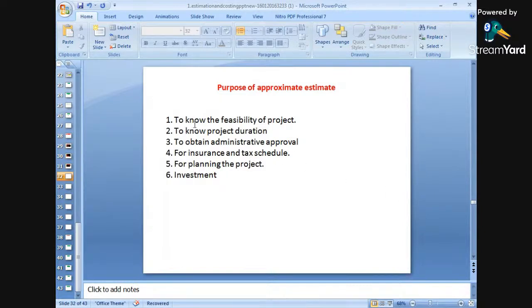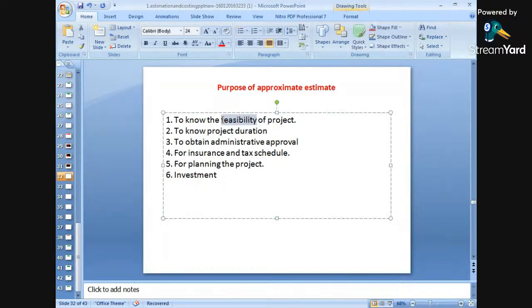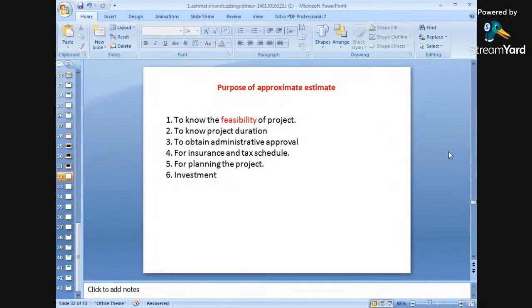Number one is to know the feasibility of the project, because it gives an idea of what amount is required for execution of a particular type of work. So how much amount is required? Whether it is feasible to carry out the particular type of work can be found out with the help of approximate estimate. With the help of approximate estimate, we can easily find out the feasibility of the work.